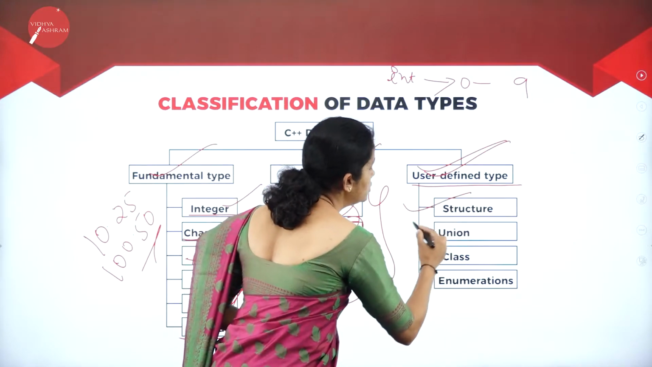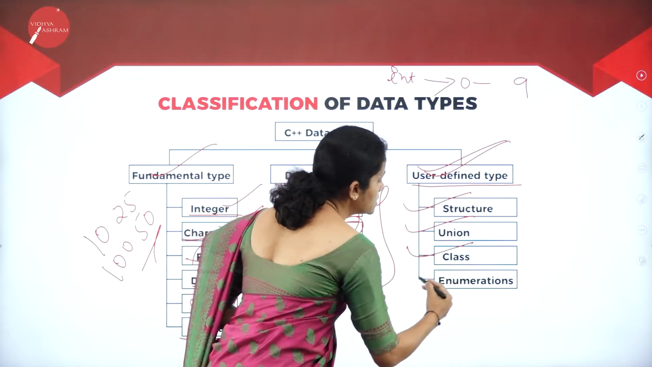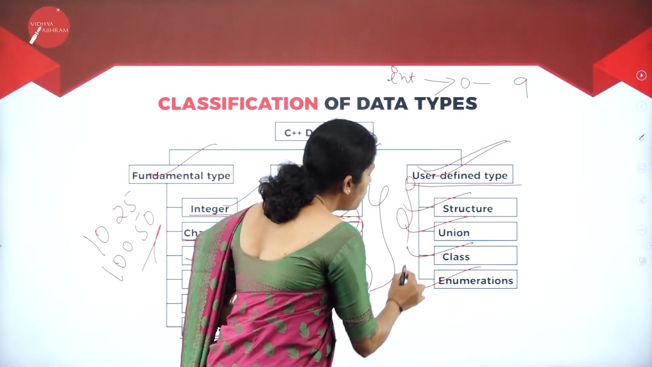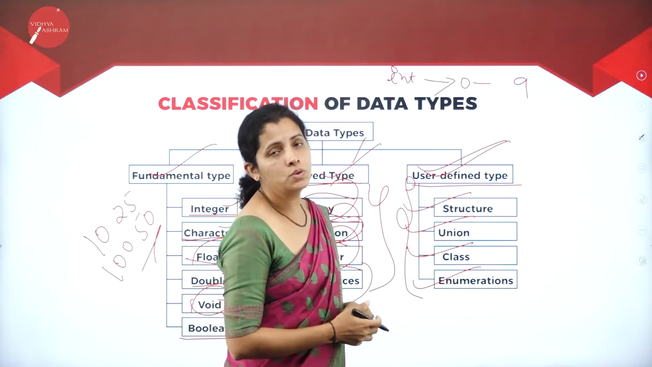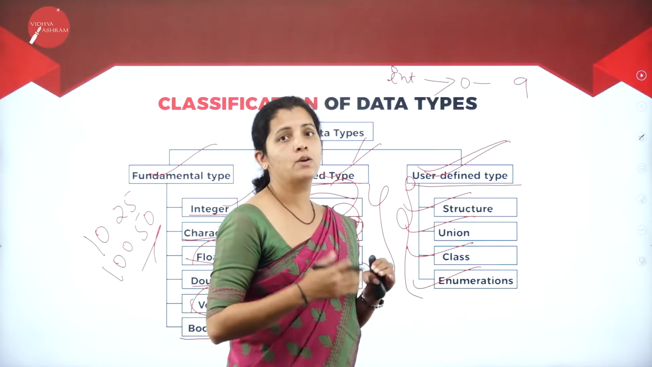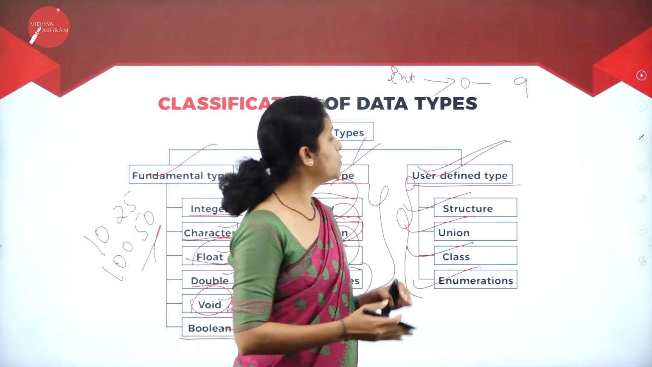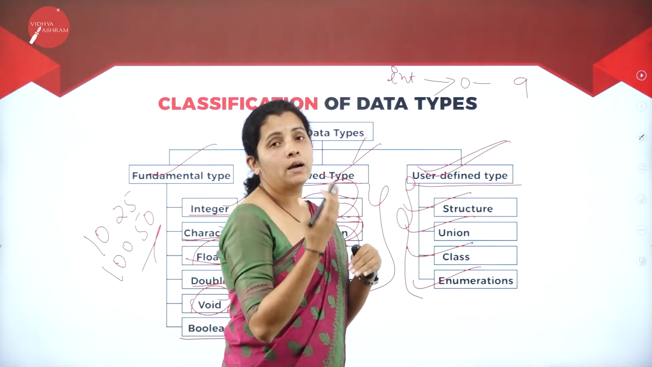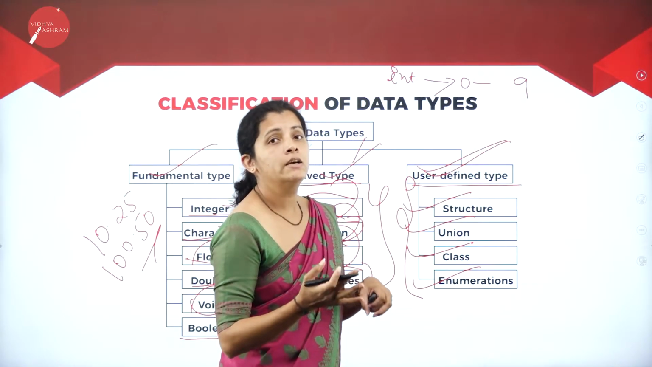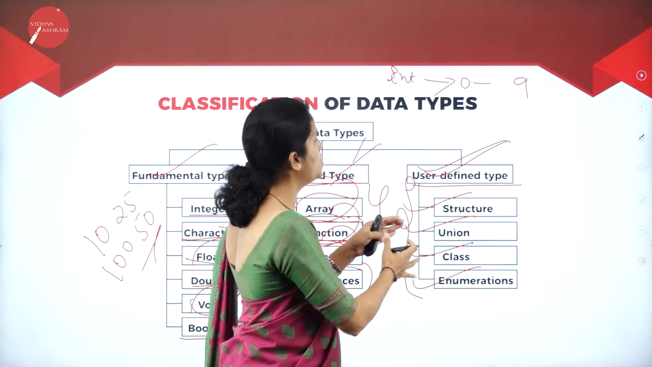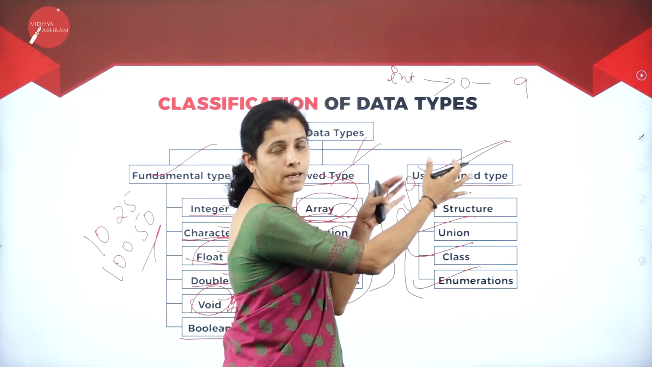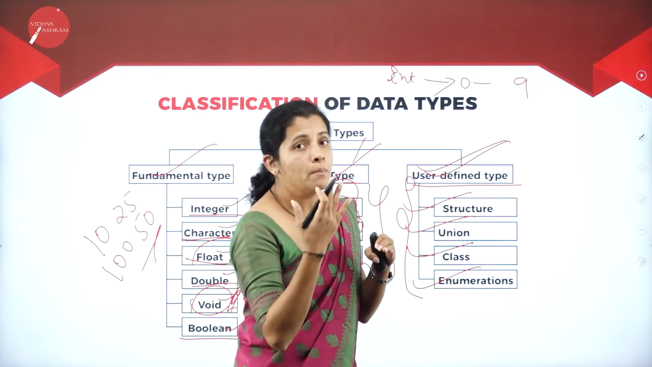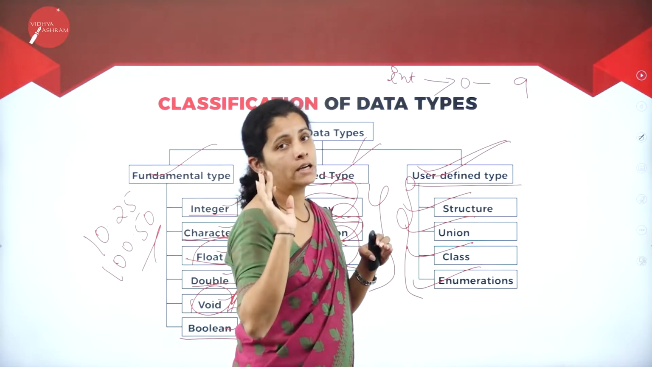That is structure, union, class and enumeration. So these are the 4 different types of user defined data types we are going to have, and we are going to study all those things in my upcoming sessions. But at present, you must know what is user data type.